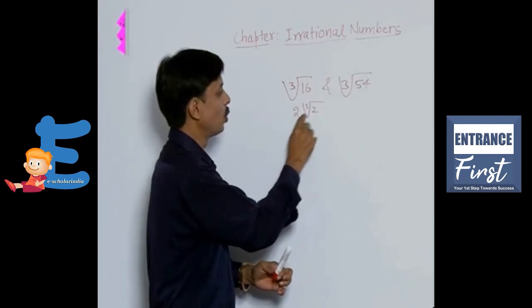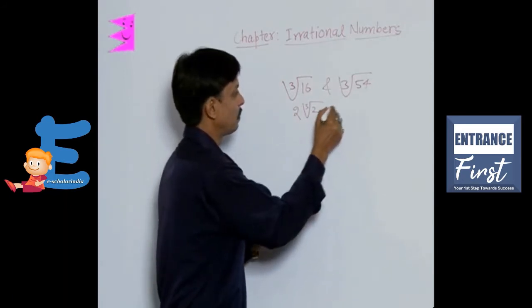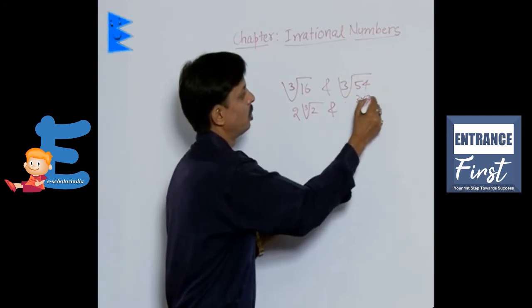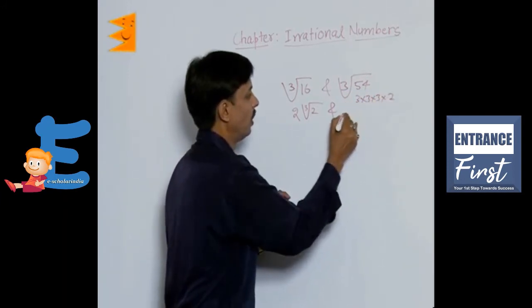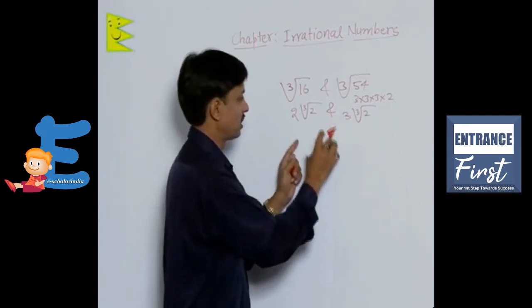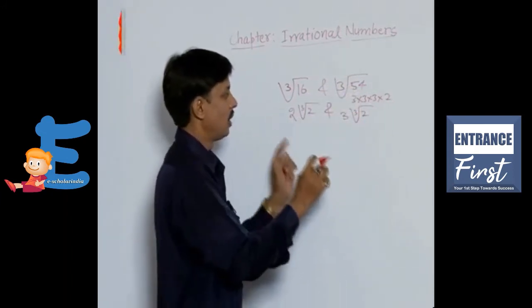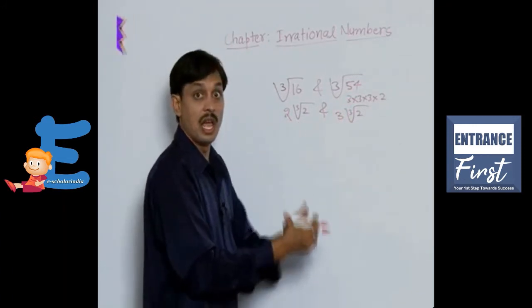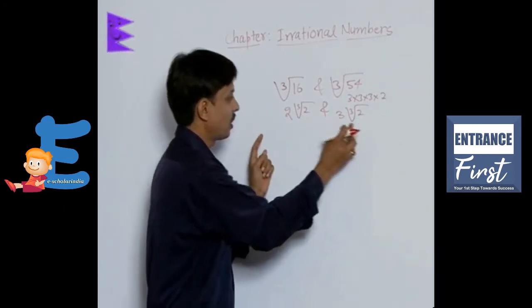So this becomes 2 cube root of 2. And this part is 3 into 3 into 3 into 2, so this becomes 3 into cube root of 2. So yes, these are surds. These are possible to express in the mixed form.